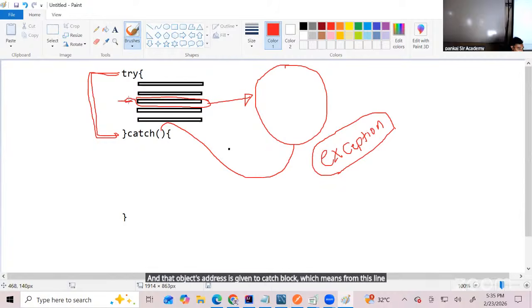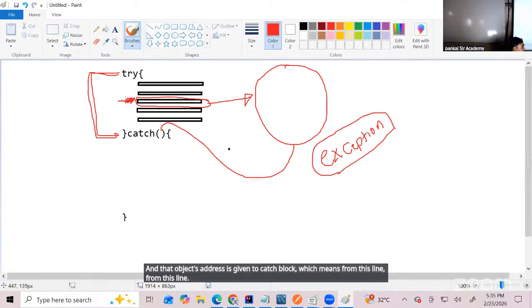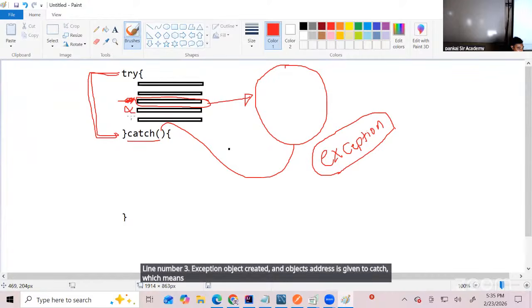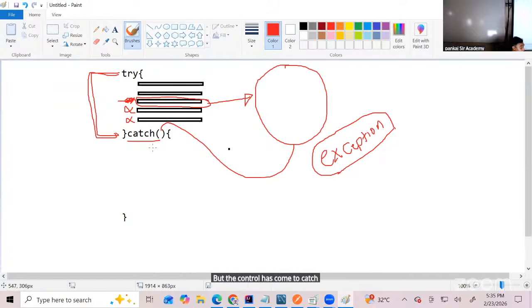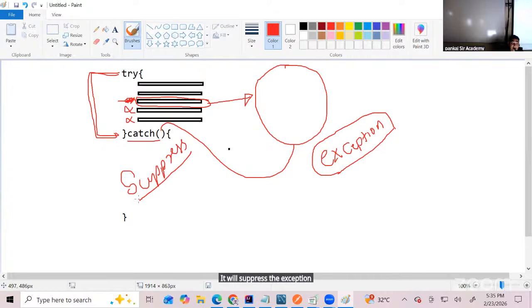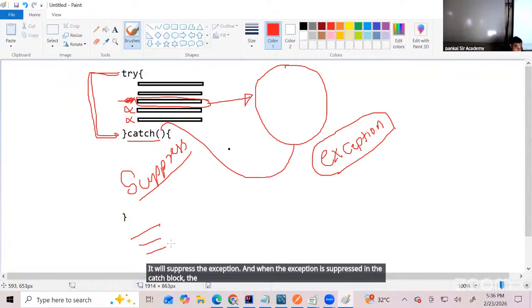Which means from this line, you're understanding? Line number 3, exception object created and object's address is given to catch, which means this line and this line are not executing, but the control has come to the catch block. Now the catch block is the one that will suppress the exception. And when the exception is suppressed in the catch block, the further code after the catch block will continue to execute. Are you understanding now?